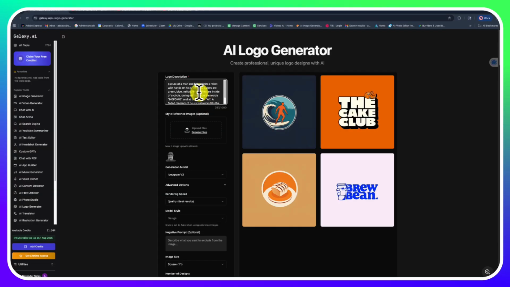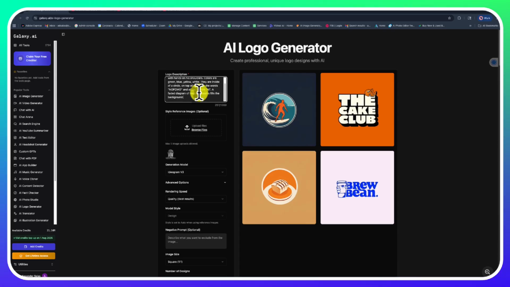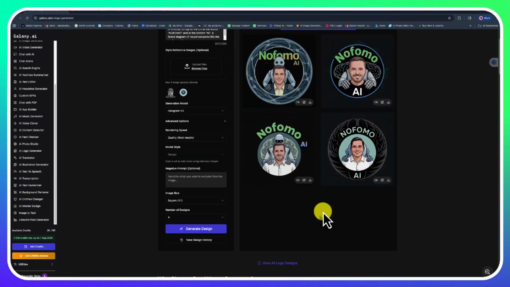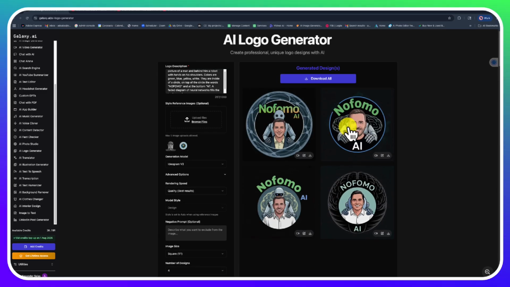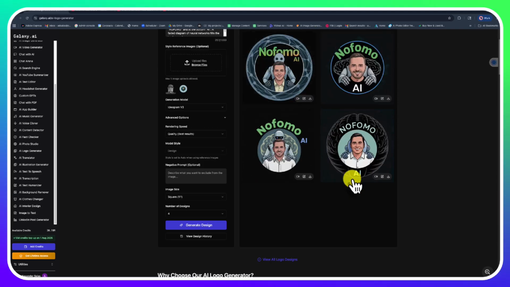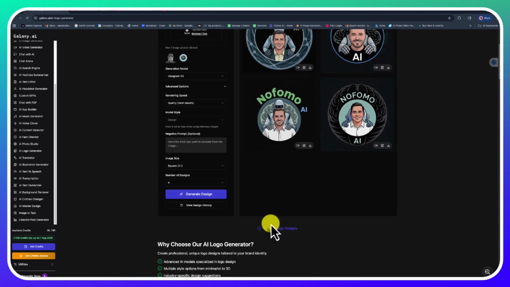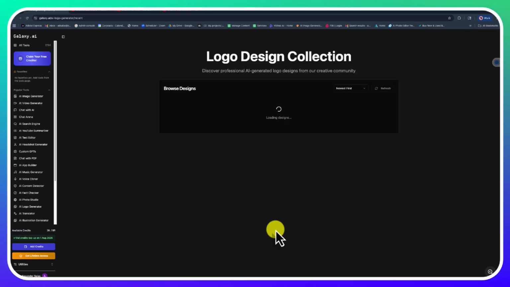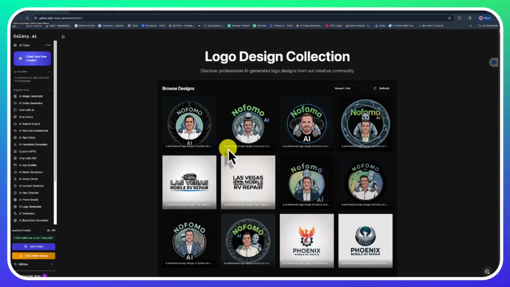Okay, so let's see what the logo generator can do, right? I just said picture of a man, this and that, gave you the reference for that. And actually you can use 5 image uploads. So I'm going to use that image. Okay, so I gave it the logo that I created with ChatGPT and also put my picture on it. All right, so here are the results that we have. We have regenerated results. So that's pretty good because I actually revised it and hit it again. So it replaced the designs. And now you can go here and look at all the designs that you have created. Obviously, I guess that's going to take a minute. It is taking a while. All right, cool. Here we are.